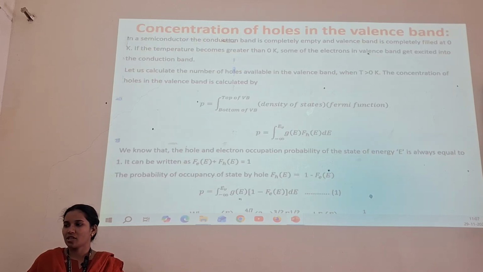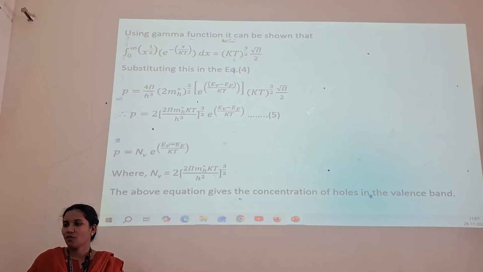Again, the concentration of holes in the valence band. In a semiconductor, the conduction band is completely empty and the valence band is completely filled at 0 Kelvin. If the temperature becomes greater than 0 Kelvin, some of the electrons in the valence band are excited into the conduction band. So, the concentration of holes in the valence band is calculated by P equals the density of states into the Fermi function.